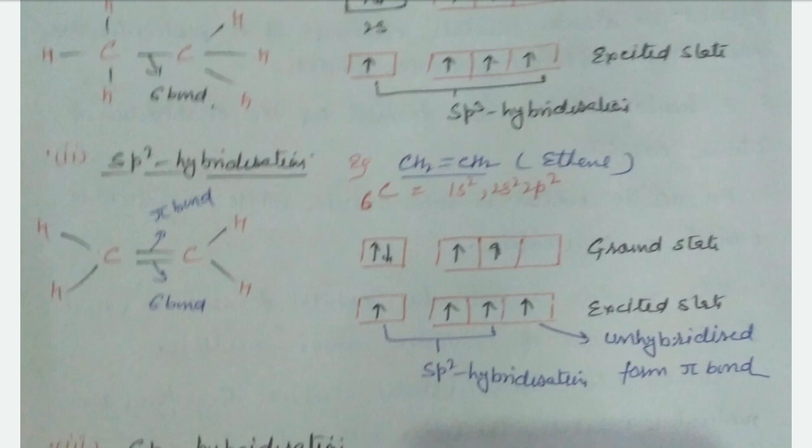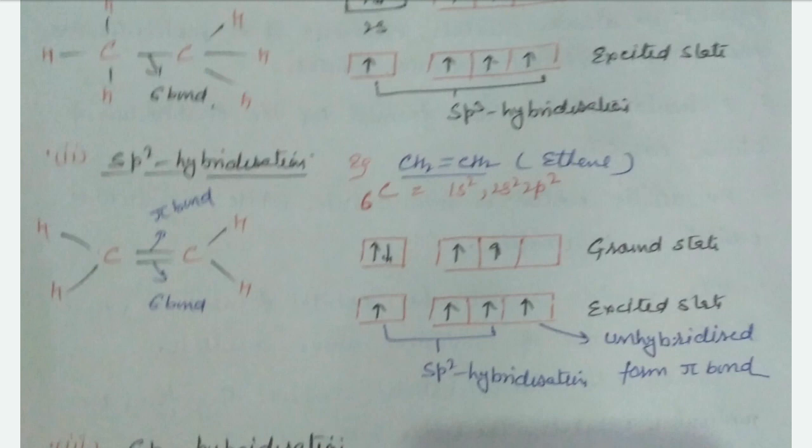When it jumps to the vacant p orbital, it is unhybridized and forms a pi bond. It means this one is not hybridized, but the 1s and two 2p orbitals are hybridized, so sp2 hybridization.